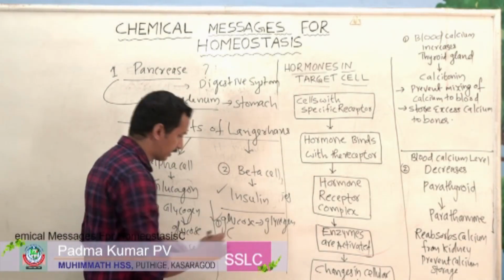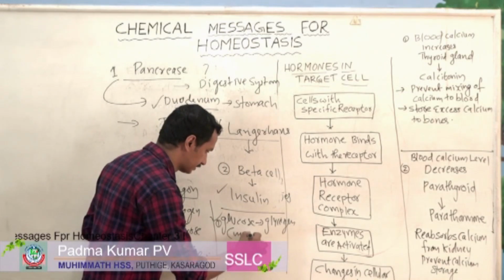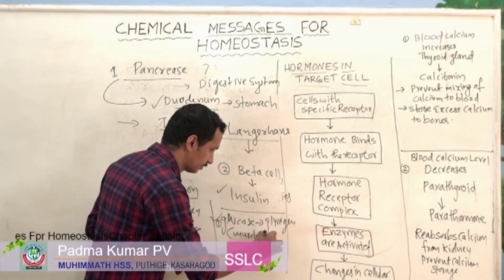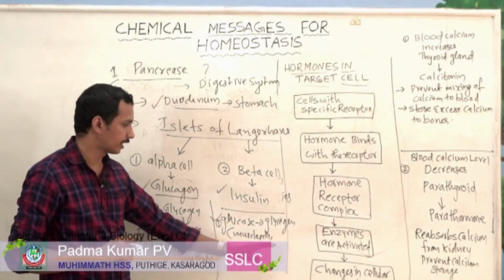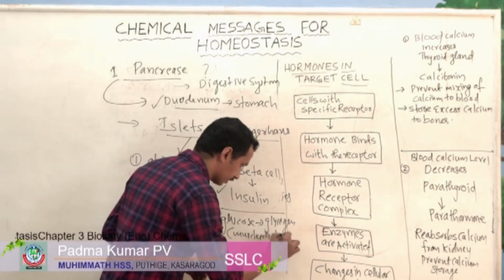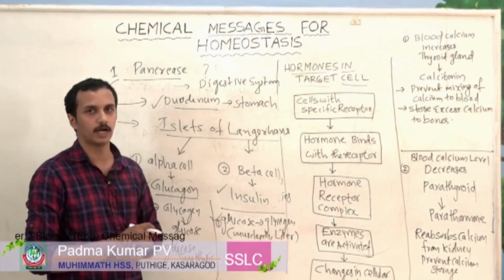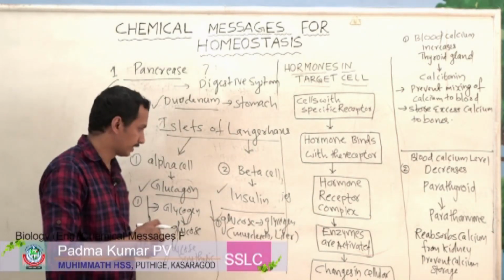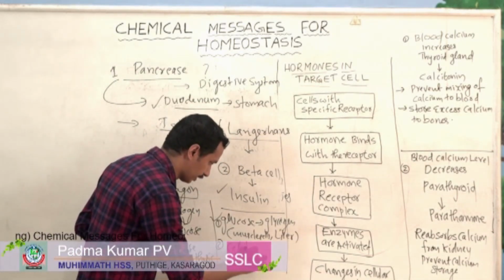That is mainly in some tissues like muscle cells. In addition to muscle cells, it can happen in the liver. Inside the liver and muscle cell, glucose is converted to glycogen. Then cellular uptake of glucose.